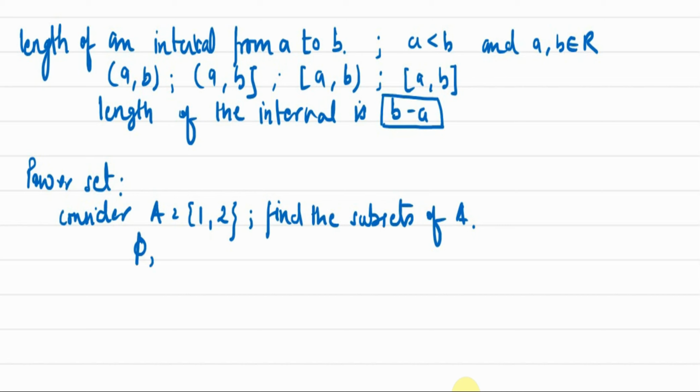Okay, we also know that every set is a subset of itself. So another subset can be {1, 2}. This set A will be a subset of itself. So {1, 2} is a subset of {1, 2}. Set A is a subset of set A. So in set A we have the elements 1, 2, so this whole set will be a subset of the initial set. Fine. Every set is a subset of itself.